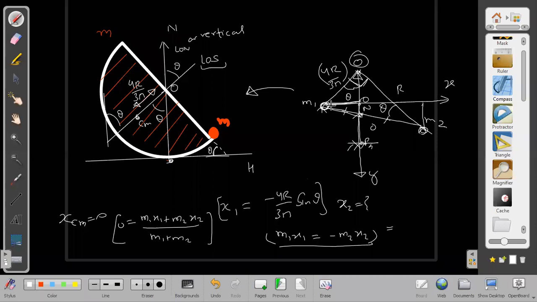Because it is a right angle triangle, and this is the perpendicular and this is the hypotenuse. Hypotenuse length is 4r by 3 pi. Perpendicular length will be 4r by 3 pi, so from here x1 equals minus 4r by 3 pi sin theta. From here we can determine x2, and after determining x2 we can find out theta.